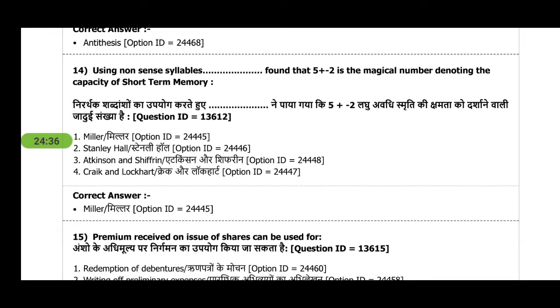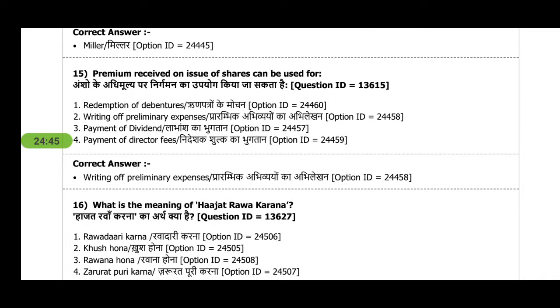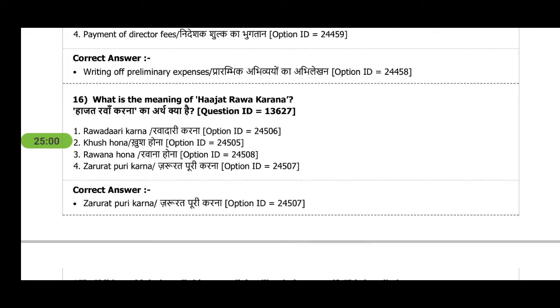Next is using nonsense syllables. This is a maths question or whatever. You can see the question and answer. Premium received on issue of shares can be used for writing off preliminary expenses. So you can see this question is from business studies, for commerce students. What is the meaning of Hajat Rawa Karana? I think it's based on Hindi: जरूरत पूरी करना.